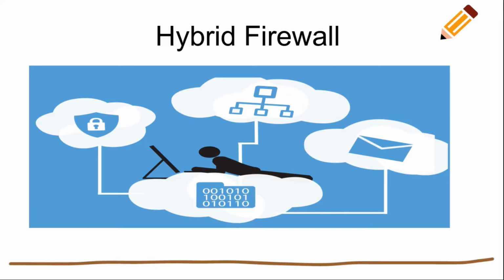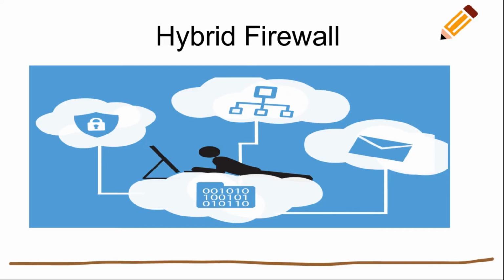Different firewalls are used because one student should not copy a program from another student in the lab. Then for email, when you write an email, different firewalls are also used. So in a hybrid firewall, maybe packet filtering firewalls or proxy firewalls are used. Different firewalls are used, and that is nothing but the hybrid firewall.